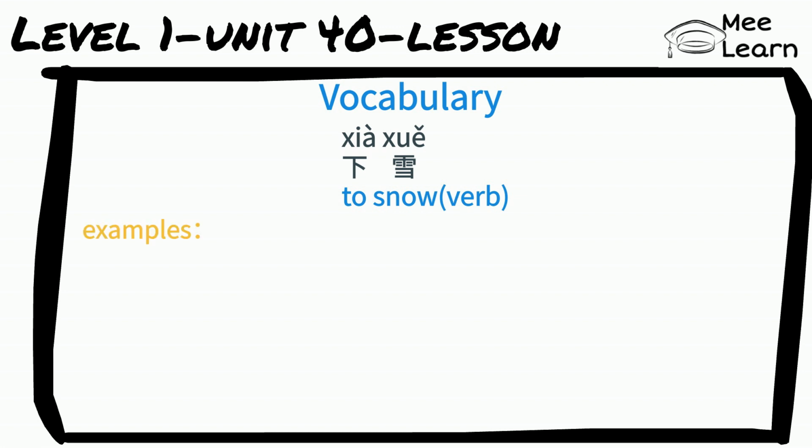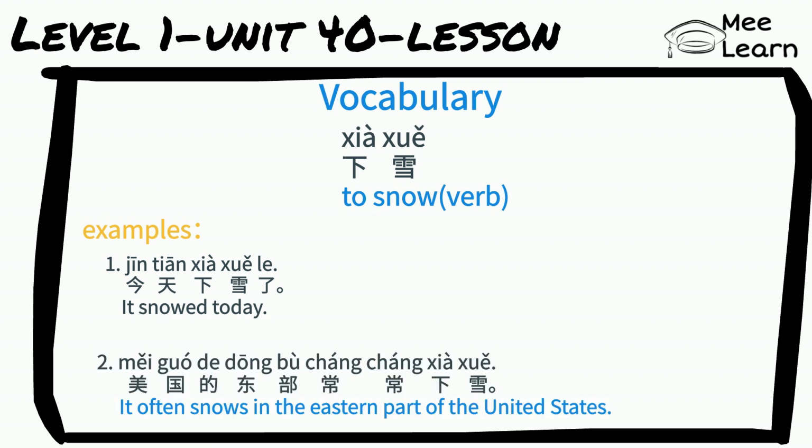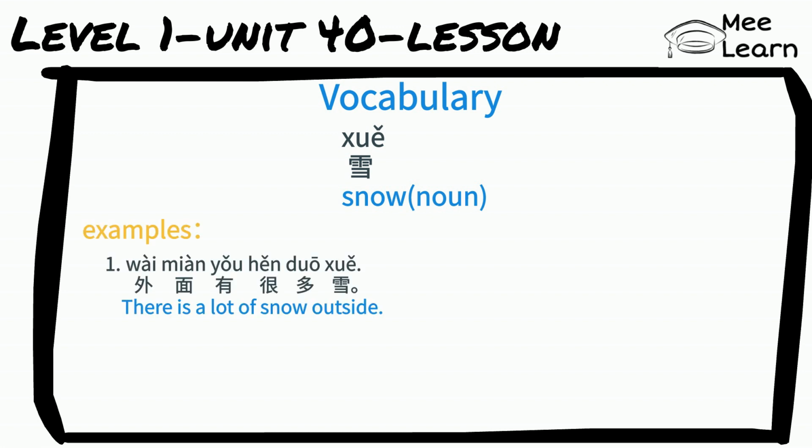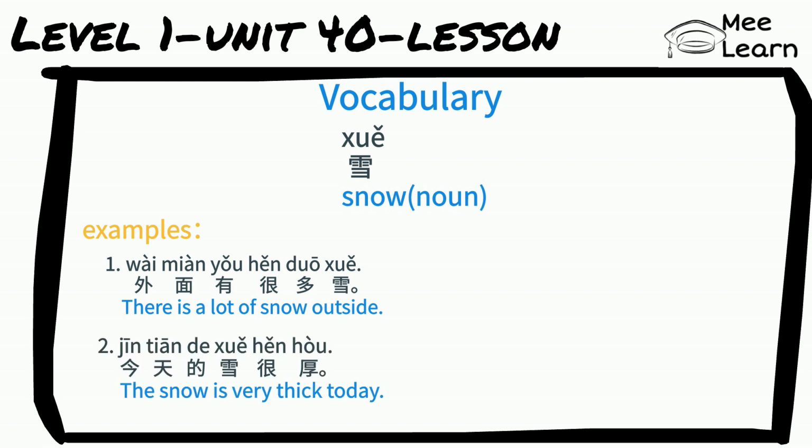For example, 今天下雪了。It snowed today. 美国的东部常常下雪。It often snows in the eastern part of the United States. 雪, snow, it's a noun. For example, 外面有很多雪。There is a lot of snow outside. 今天的雪很厚。The snow is very thick today.